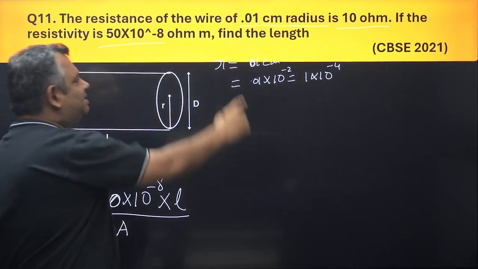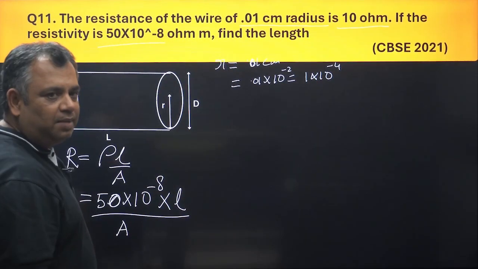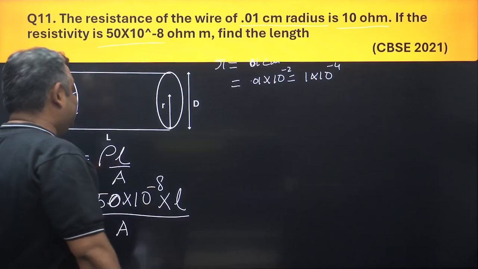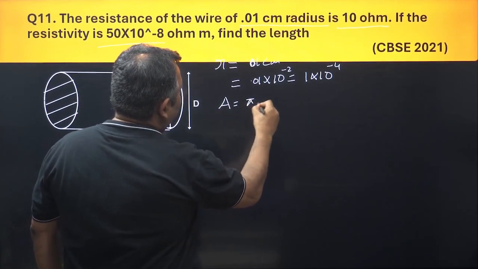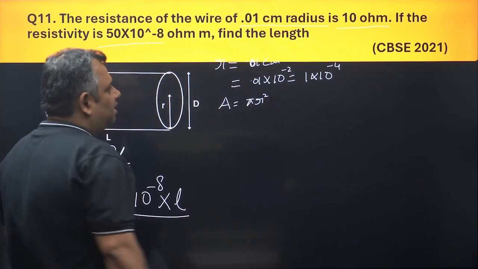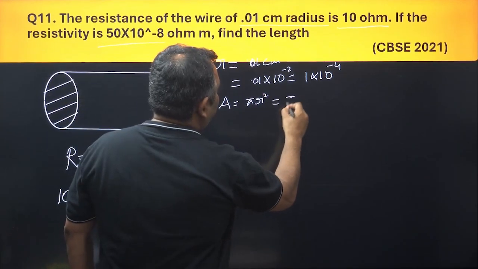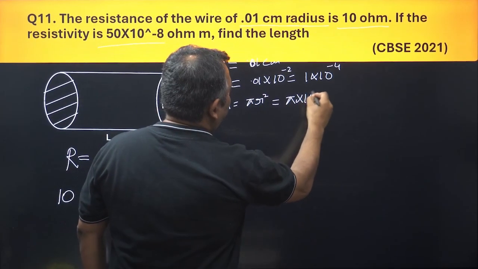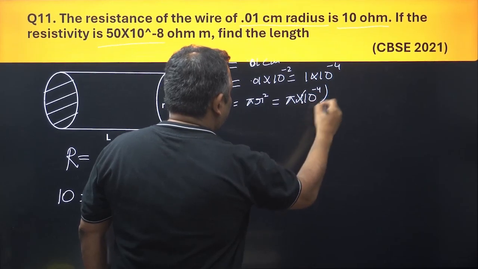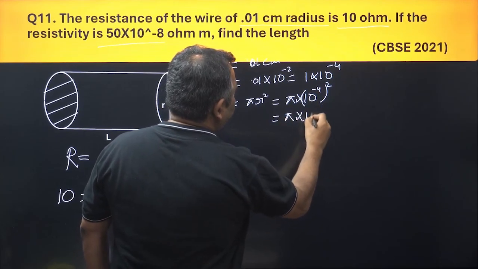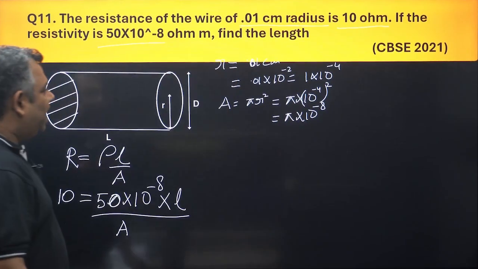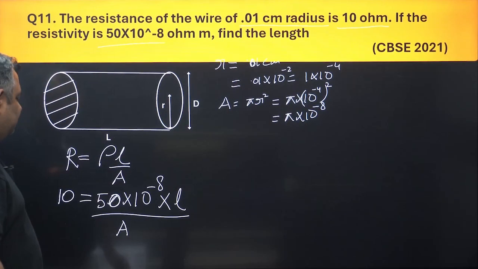So the radius I have got is 1 into 10 to the power minus 4. What is the area? Area is pi r square, so pi into 10 to the power minus 4 squared, which comes as pi into 10 to the power minus 8.